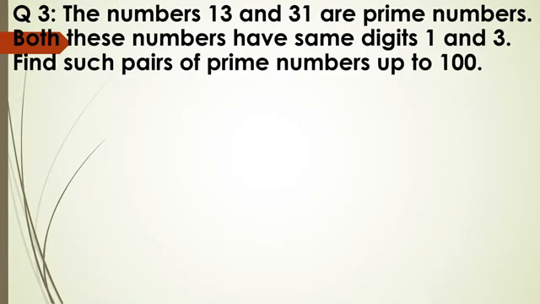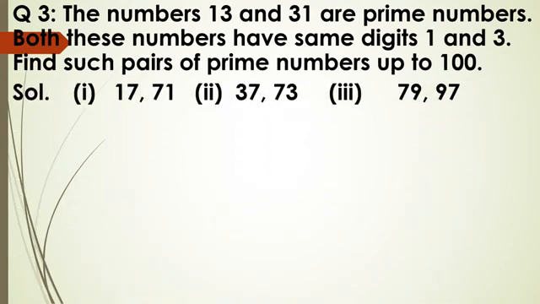But again I am telling you. The numbers 13 and 31 are prime numbers. Both these numbers have the same digits 1 and 3. Find such more pairs of prime numbers up to 100, which are prime numbers and also have the same digits. See 17 and 71.